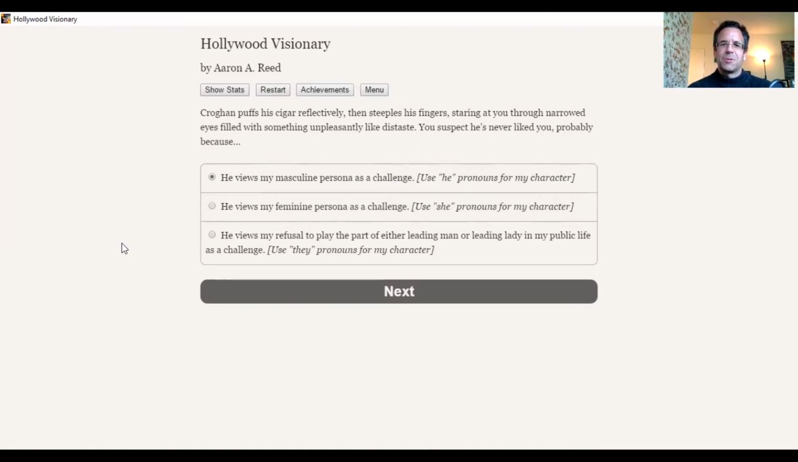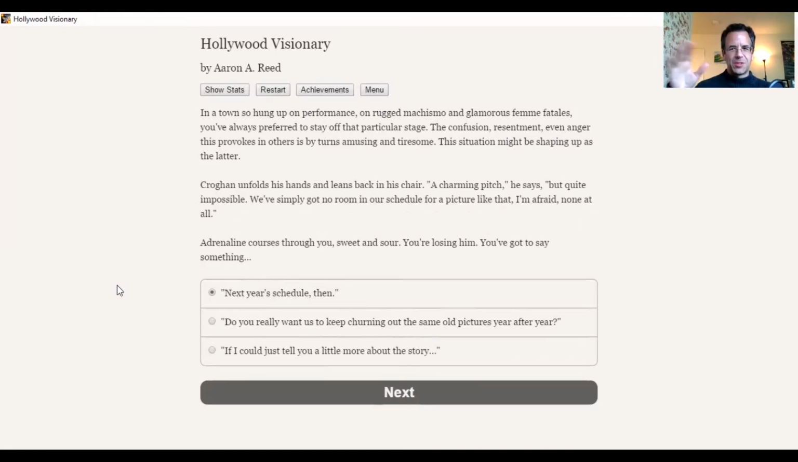And now I guess here's where we choose our pronouns. I guess now we're figuring out who we are as we do this. Yeah, so now the game is telling us more about ourselves. And so we're learning about ourselves here, that we are someone who is generally off the public stage. This creates some confusion and resentment in others. And it looks like this situation is shaping up to be one of those.